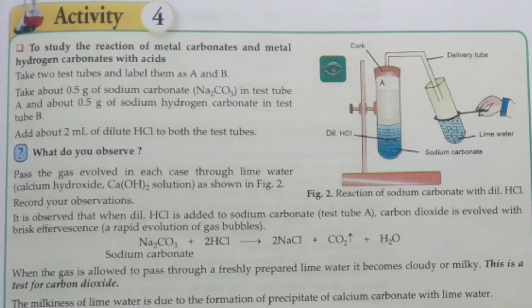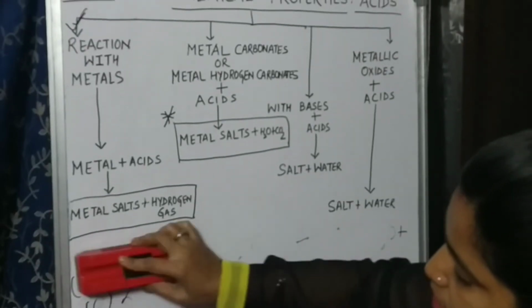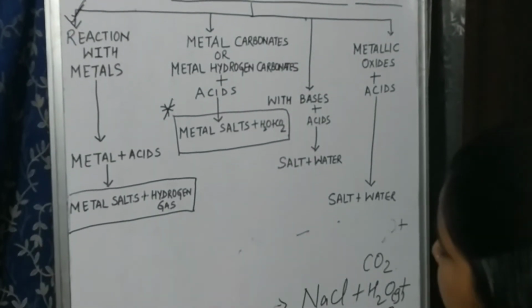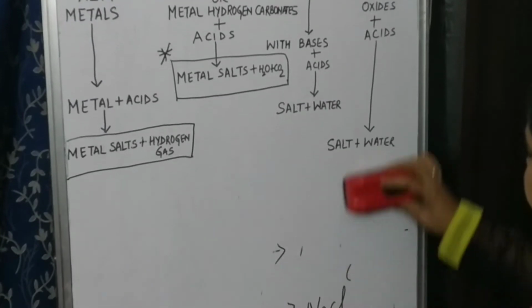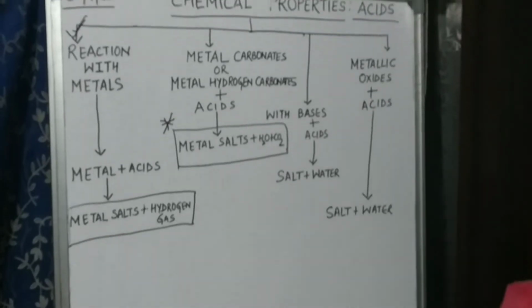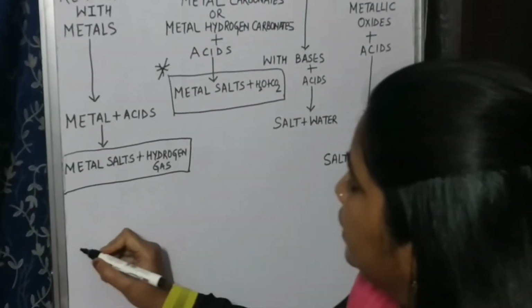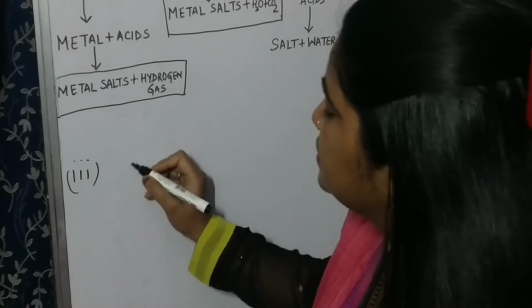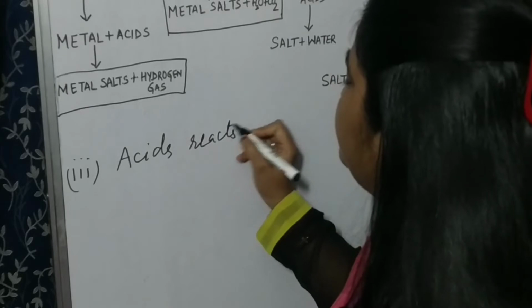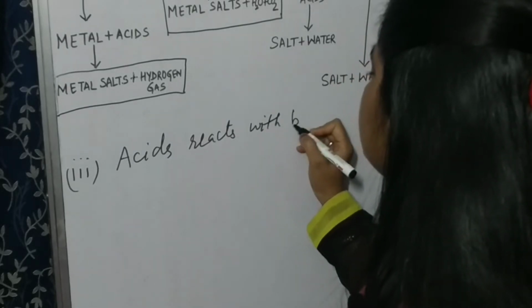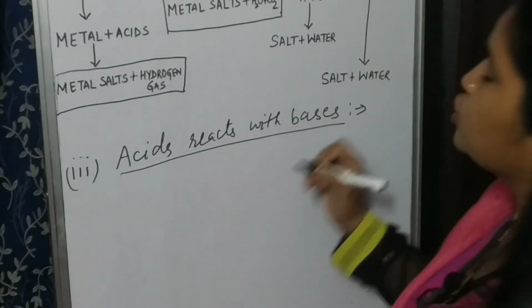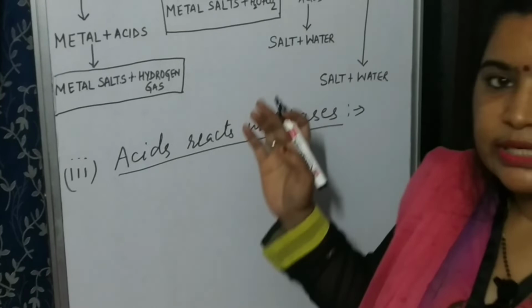About this, you can also see in your video clip the activity through which you can understand how it is formed. Some experiments are given there. Now the third property which we will discuss is what happens when acids react with bases. This I will not explain too much because this topic you have already studied in your junior classes.